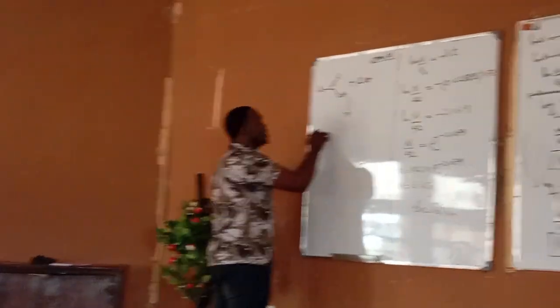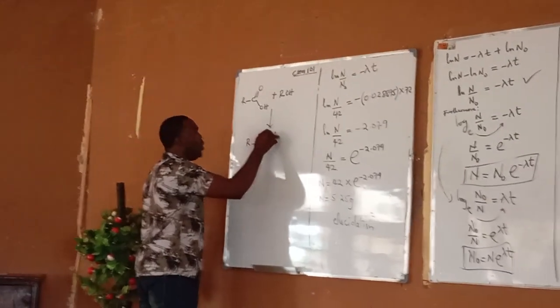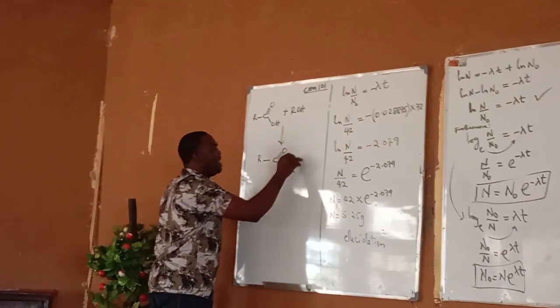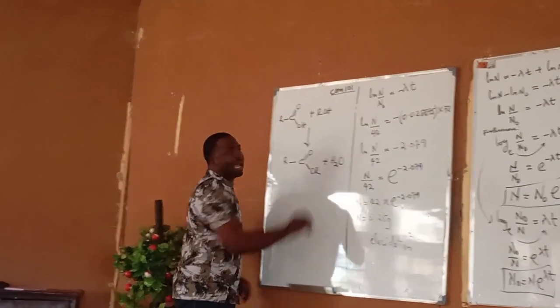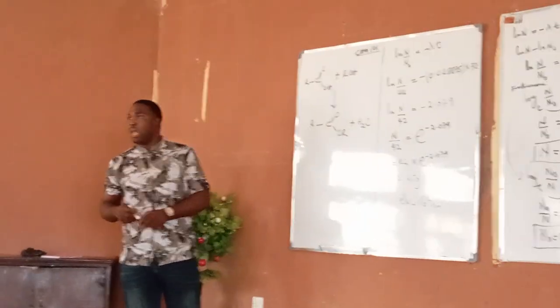That you are going to form an ester. Is it not true? That you are going to have RC double bond O, then OR, plus water, plus H2O.